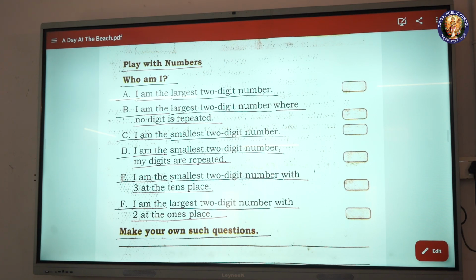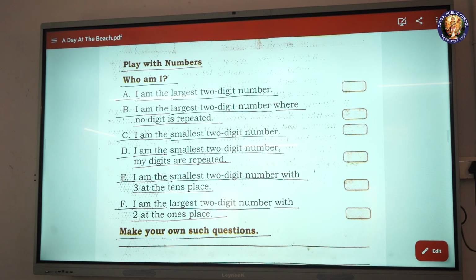C. I am the smallest two-digit number. D. I am the smallest two-digit number. My digits are repeated. E. I am the smallest two-digit number with 3 at the tens place.